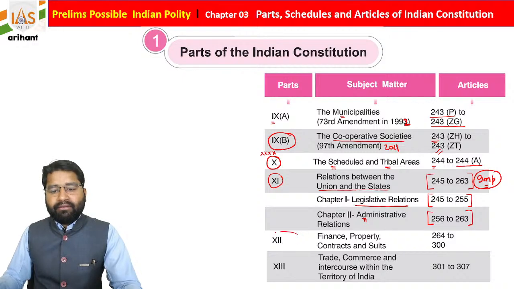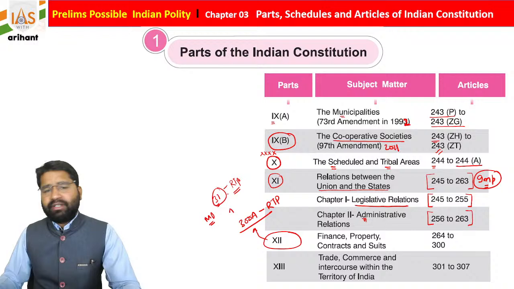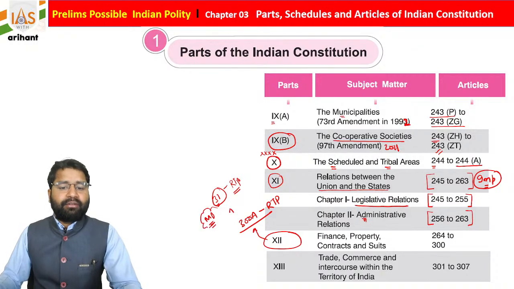Everyone is aware of Part 12, because a very important article was added there, Article 300A, the right to property. By which amendment was it included? Initially it was part of Article 31, the right to property, but later, at the time of the Morarji Desai government in 1978, there was a modification, and that is the 44th Constitutional Amendment Act. I am waiting for your answer, students.